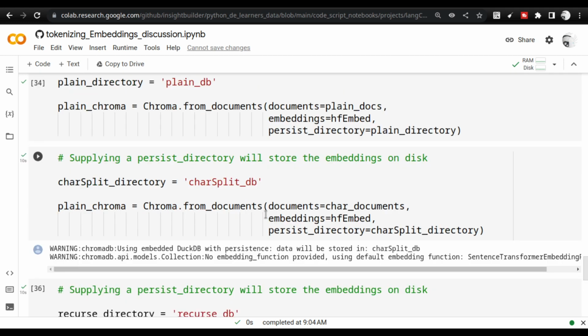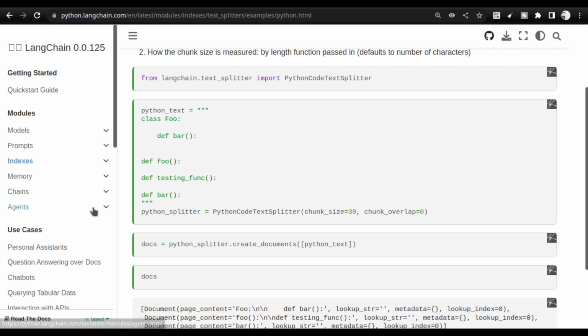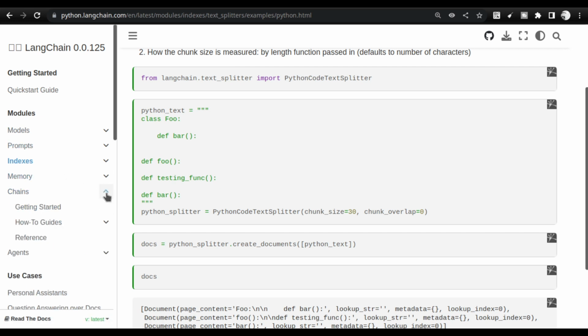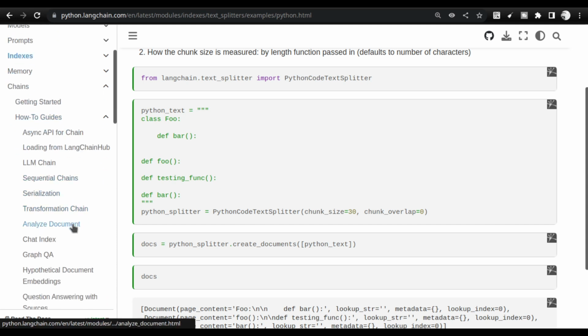So we have only done the starting part of a very huge setup. What exactly happens is, after you do this vector embedding, you can use chains, and you can start using those chains for analyzing the document.